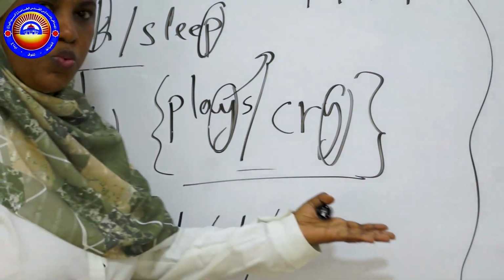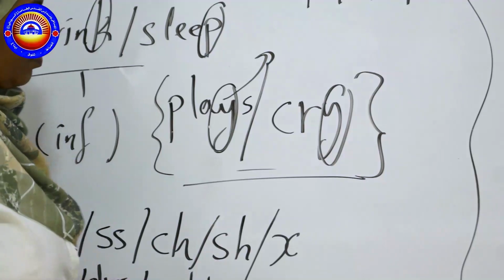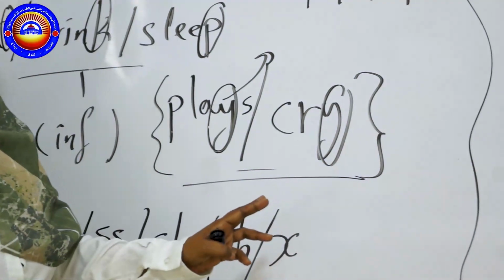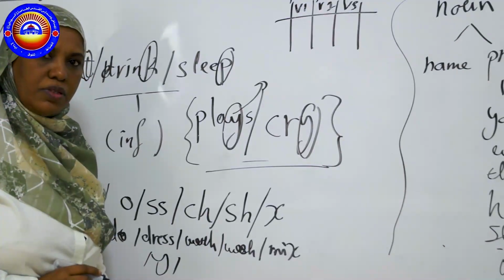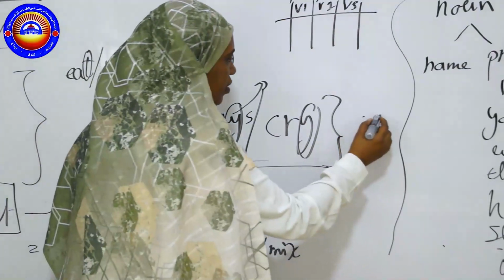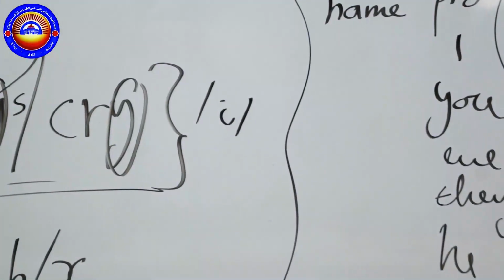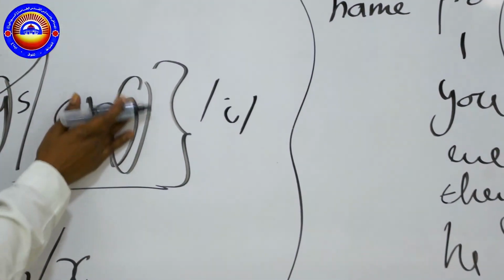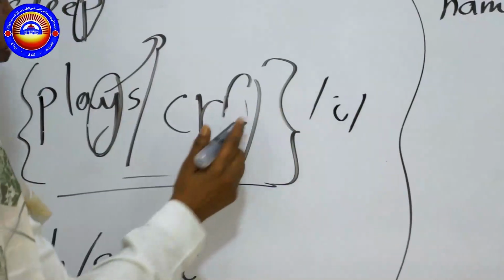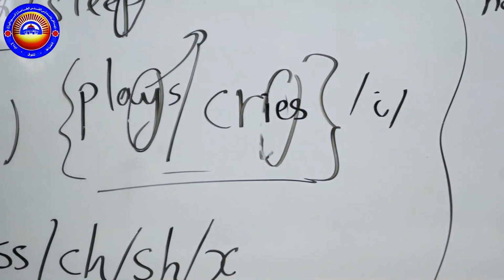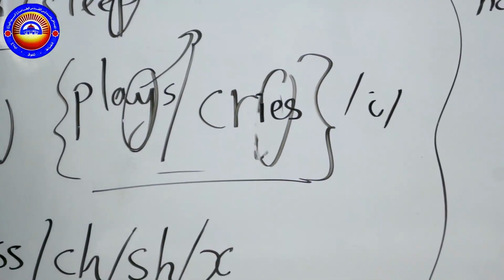Now look at the second word, cry. What is the sound of it? It is like this letter, as if it is I. Cry. So here I'm going to change it immediately to I, then add ES. So it will be just like this.